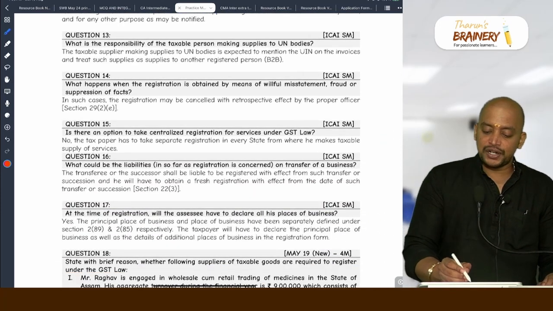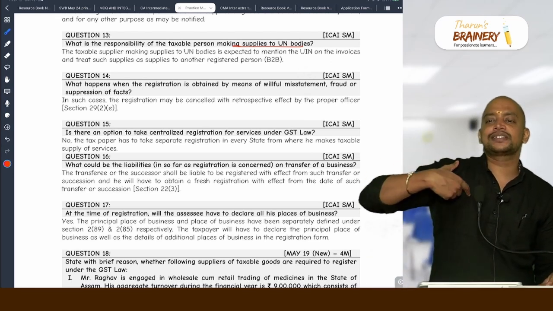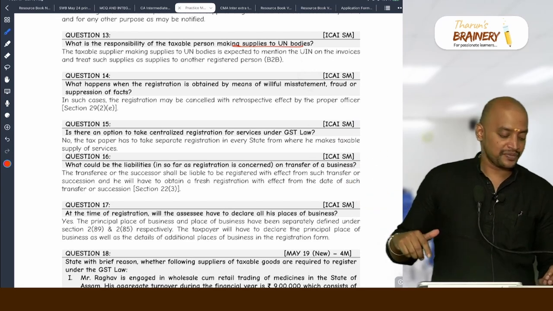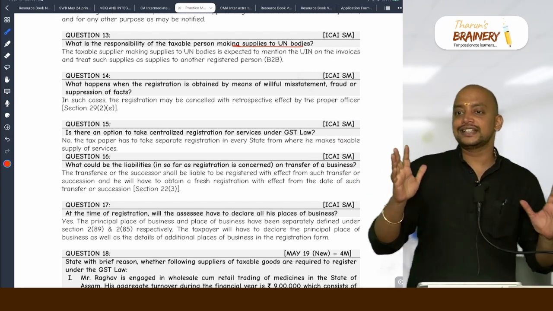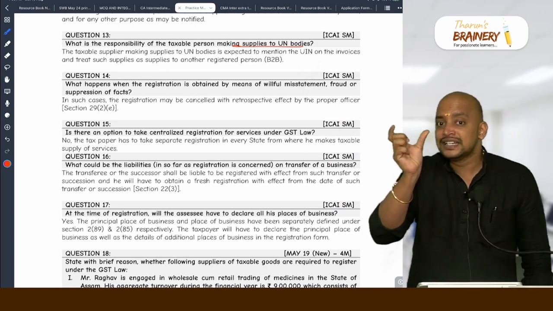What is the responsibility of the taxable person making supplies to UN bodies? So I am making supply to UN bodies. Should I treat it as B2B or B2C? See, actually it is in essence B2C only, but in GSTR1 we need to show as UIN.